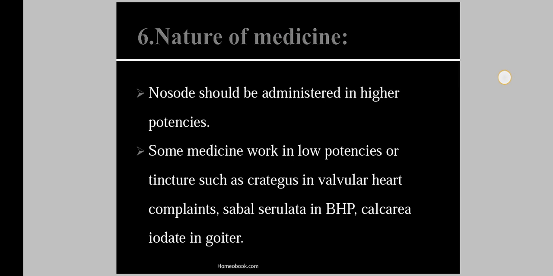in valvular heart complaints, Sabal serrulata in BHP, then Calcarea iodata in goiter. So these are some examples of medicines which we use in low potencies or in mother tincture forms.